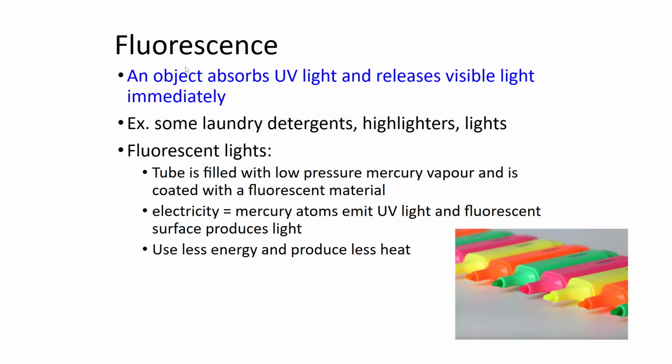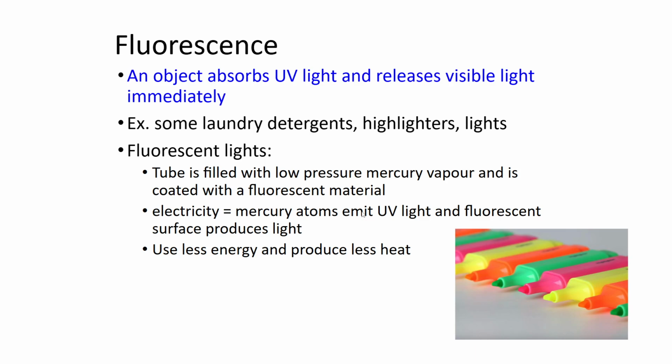Fluorescence is where an object absorbs UV light and immediately releases that light. Some laundry detergents can fluoresce. Things like highlighters can fluoresce. Lights also fluoresce. So, for example, we don't really have them in our classroom, but a lot of older schools will have things like fluorescent light bulbs. These are tubes that are filled with low-pressure mercury vapor inside, not liquid, but a mercury vapor, and it's coated on the inside of the glass with what we call fluorescent material.